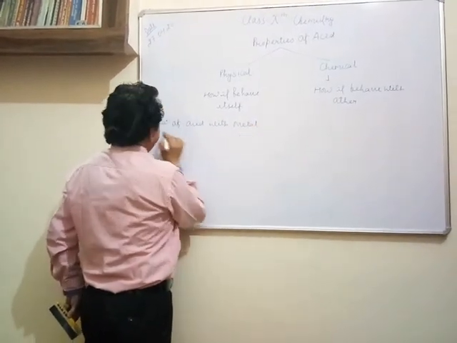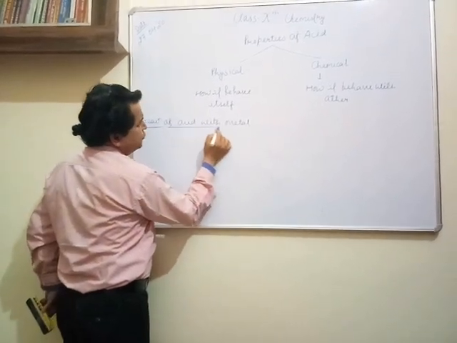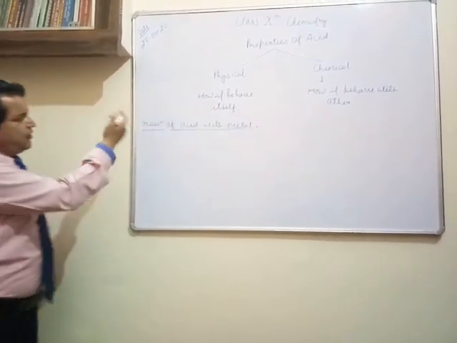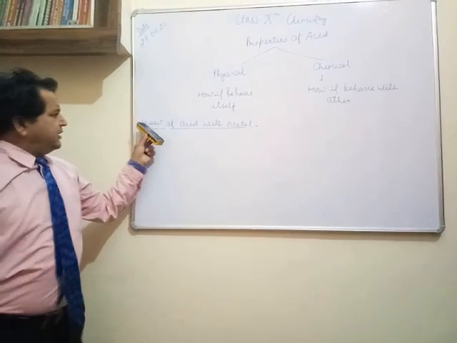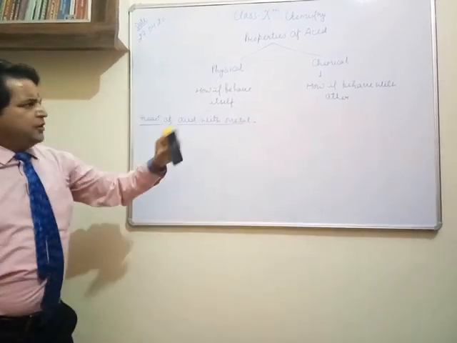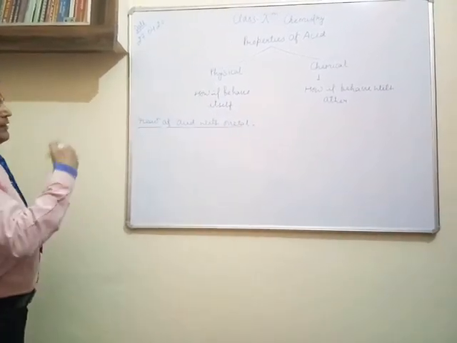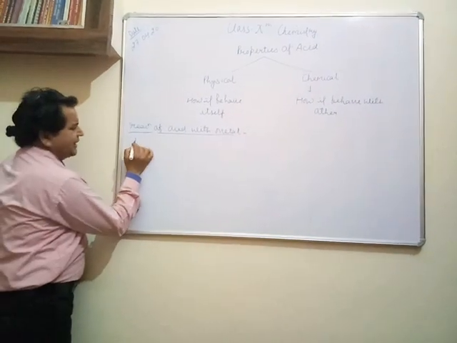You do not need to cram things. Very simple. What is the property? Reaction of acid with metal. You can take any acid. I have given you so many acid examples.